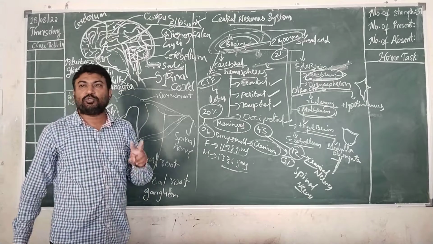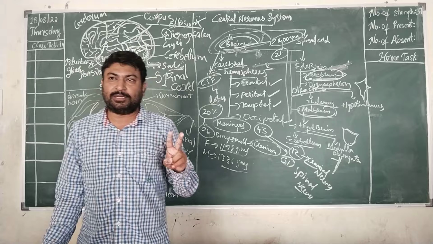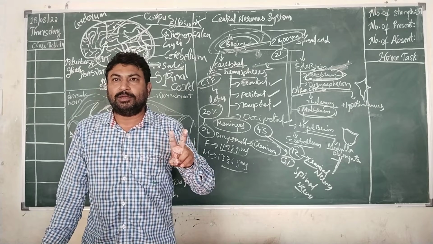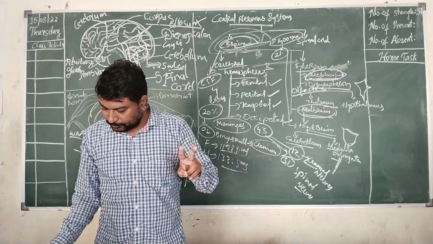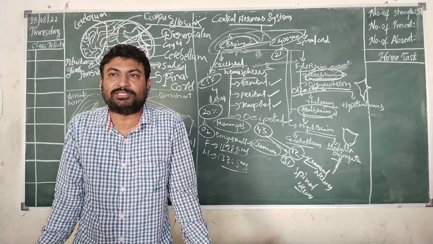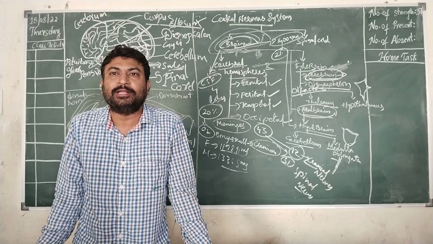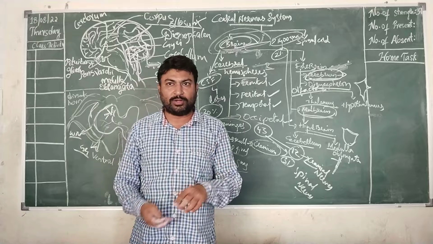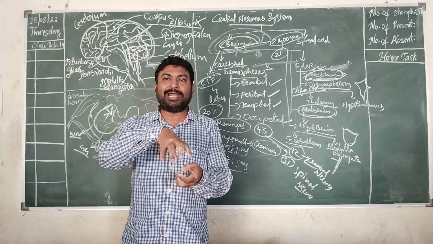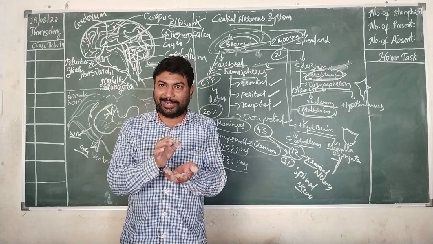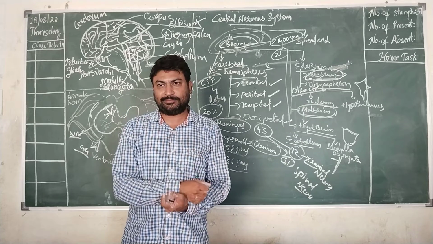And there are two scientists who have observed the study of brain and spinal cord: Leonardo da Vinci and Stephen Hales. They worked on the brain and spinal cord of frog. What they observed is they removed the entire brain from the frog, but still when they pricked the spinal cord, the movements were there.